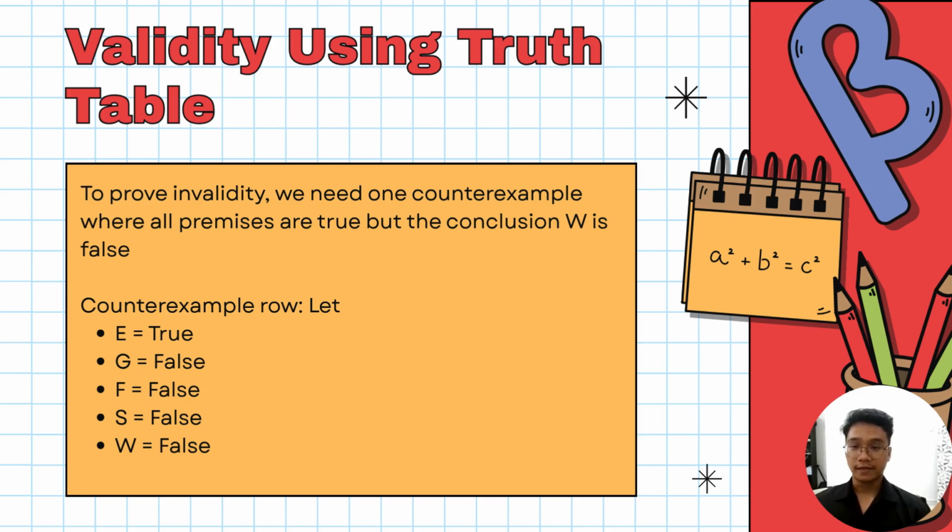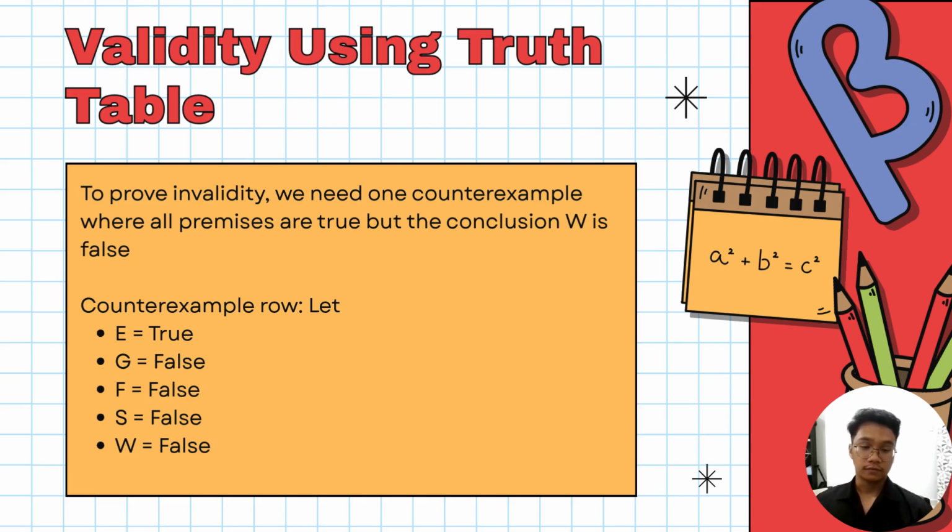Alright, now we move to the next slide. Validity using truth table. To prove invalidity, we need one counterexample where all premises are true but the conclusion W is false. Counterexample row: let E equal true, which is emergency power fails. G equal false, which means generator not running. F equal false, which means fire alarm does not activate.